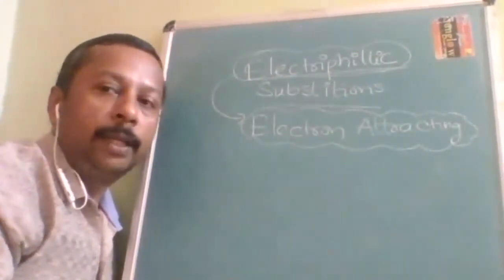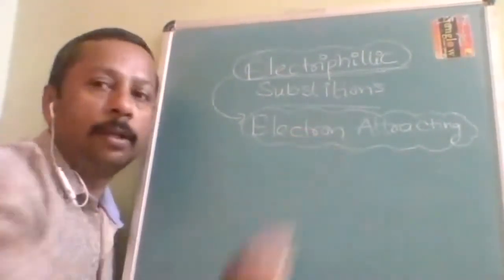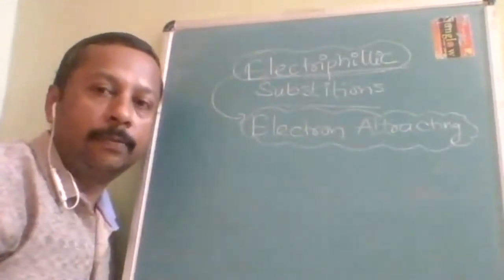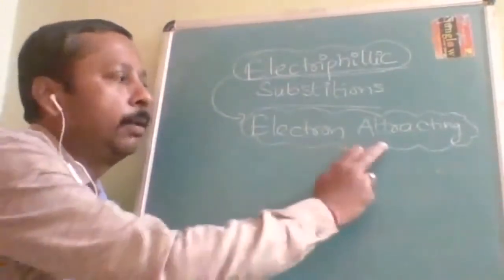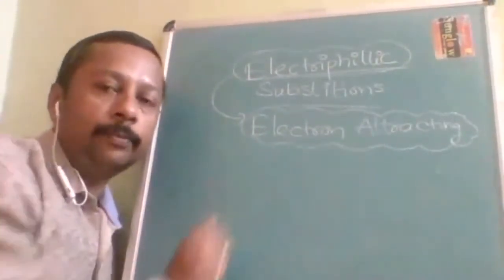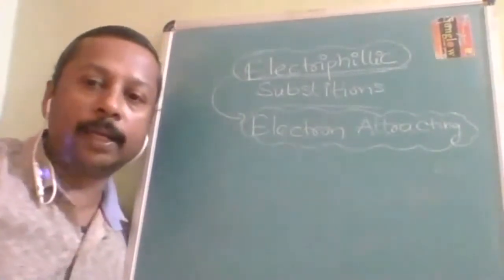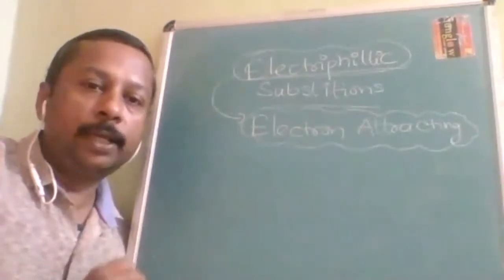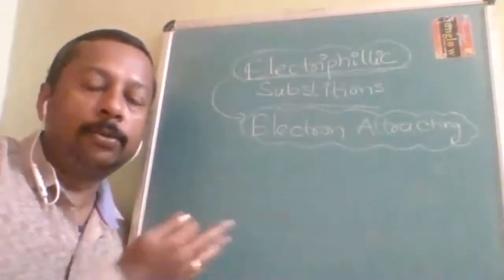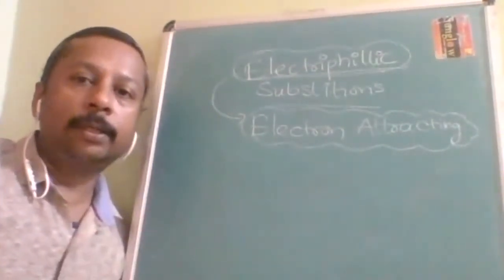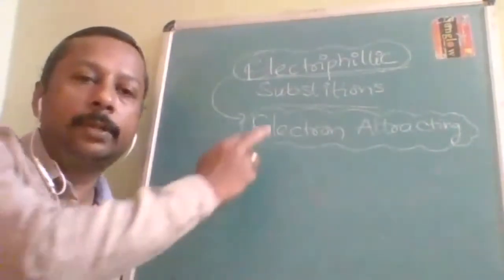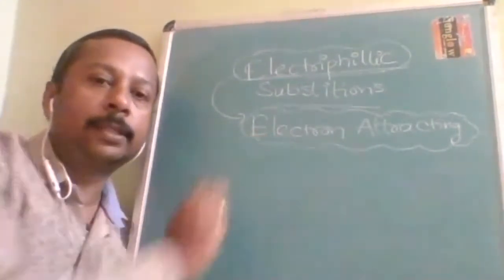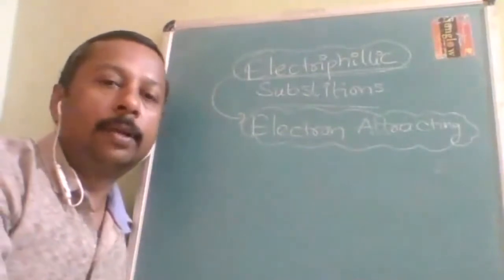But the main requirement is that an electron rich site should be there. The species which is going to be attached should be able to see that electron, and then only is it able to go and substitute. The condition for this reaction to occur is an electron rich center.